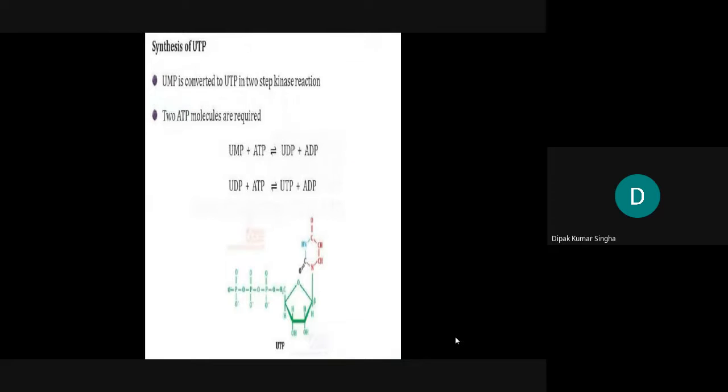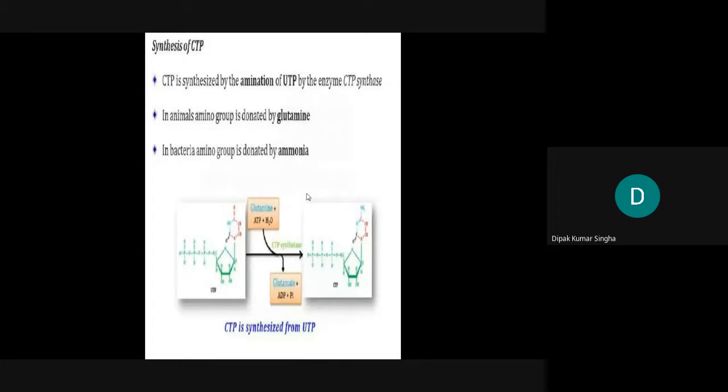Then dihydroorotate to orotic acid, and orotic acid is finally converted into the pyrimidine nucleus, the basic nucleotide UMP. UMP plus ATP gives UDP, then UDP plus ATP gives UTP plus ADP. As IMP is formed in purine synthesis, here UMP is formed, then phosphorylated to UTP. CTP is synthesized from UTP, so UTP is the basic component which is converted into CTP.